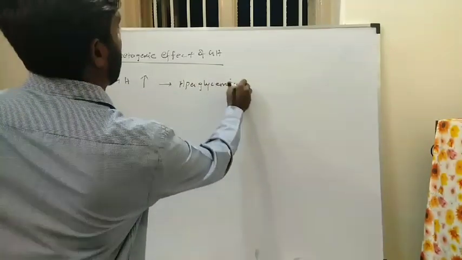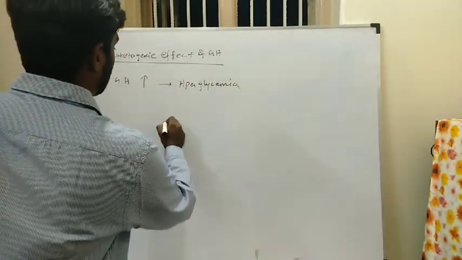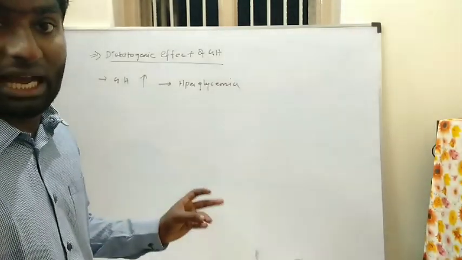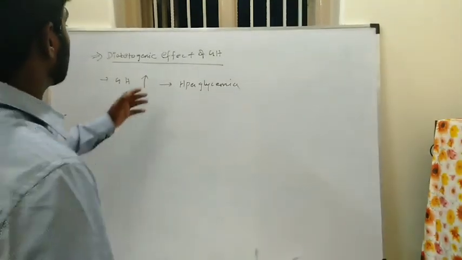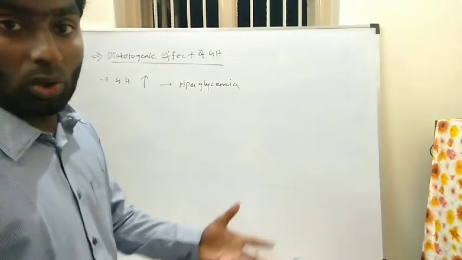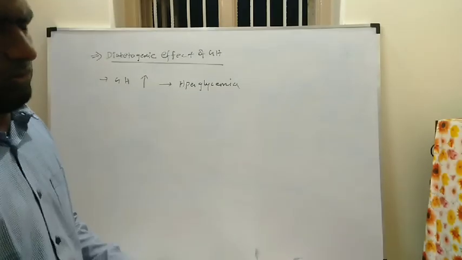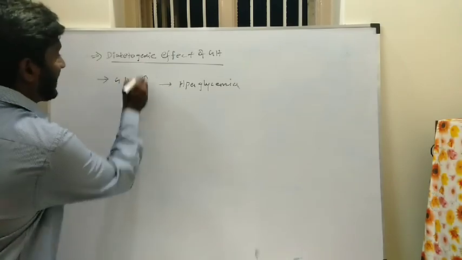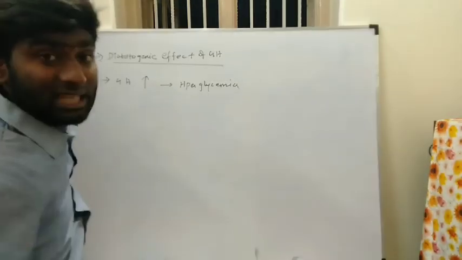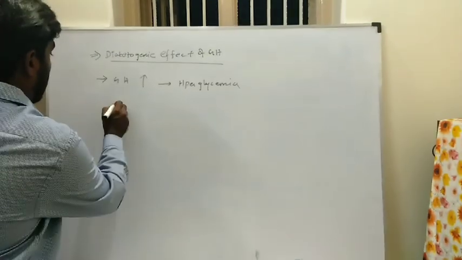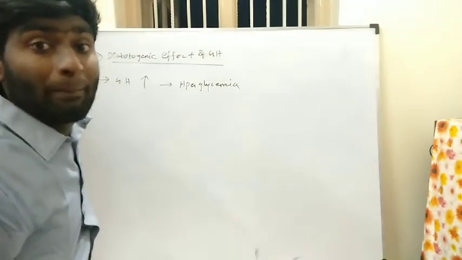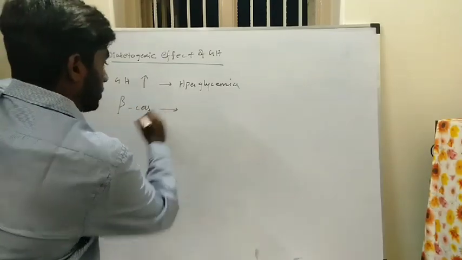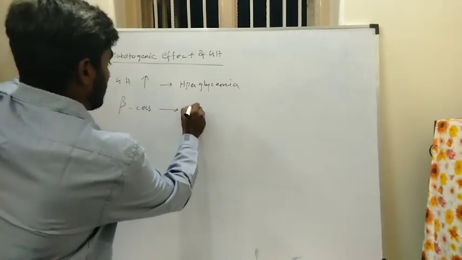How does this condition happen? If you take the pancreas, there are 4 types of cells: alpha, beta, gamma and delta cells. Alpha cells secrete glucagon. Next, beta cells secrete insulin. If the growth hormone level increases highly in the blood, it directly stimulates the beta cells to secrete more insulin.